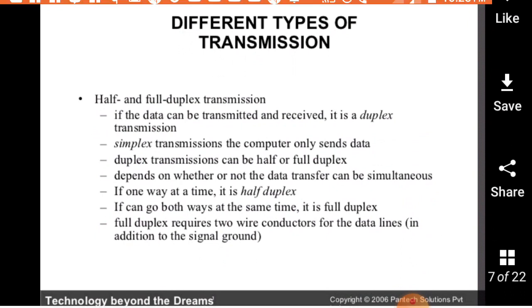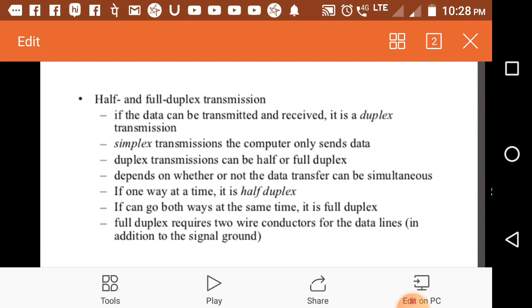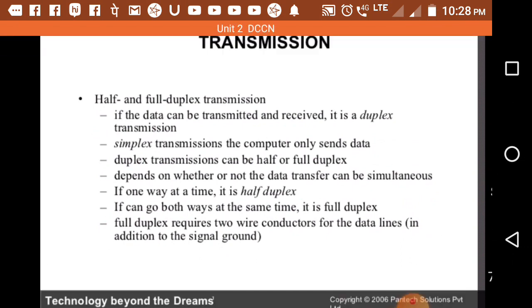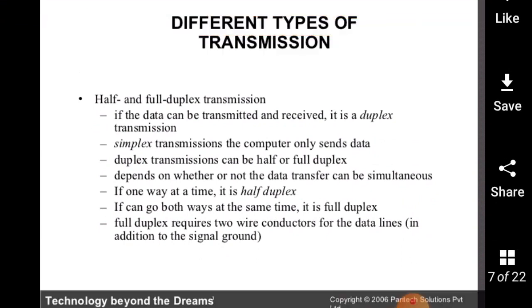Duplex transmission can be half or full duplex, depending on whether or not the data transfer can be simultaneous. If data goes one way at a time, it is half duplex. If it can go both ways at the same time, it is called full duplex. Full duplex requires two wire conductors for the data lines.